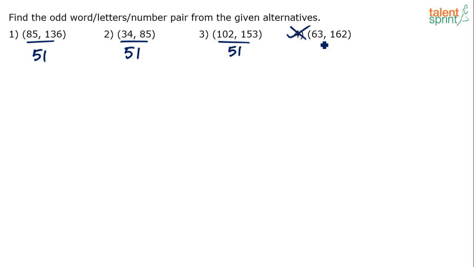Now 63 and 162, what's the difference? 162 minus 63, the difference is 99. And now it's very clear that option 4 is the odd one. You're getting it? So simple logic here, the difference between the pairs of numbers in 3 of the options is 51. And hence answer is option 4, where the difference is 99.